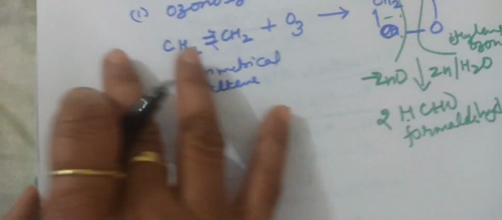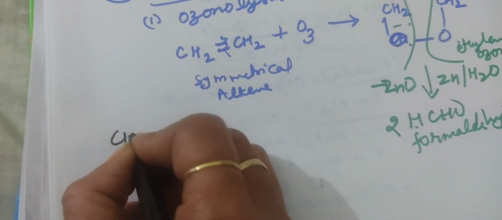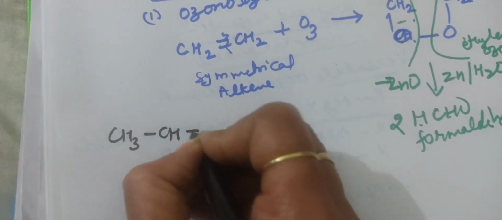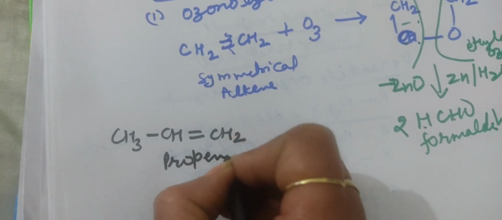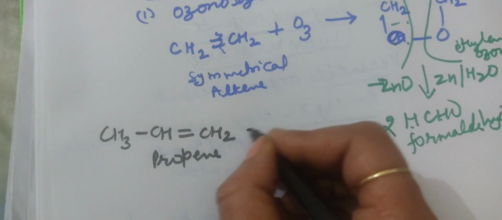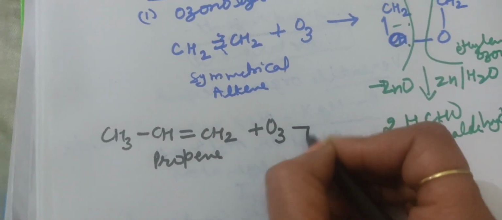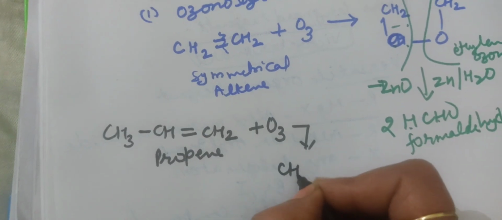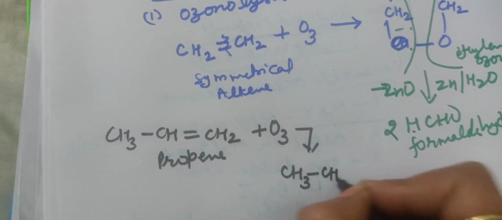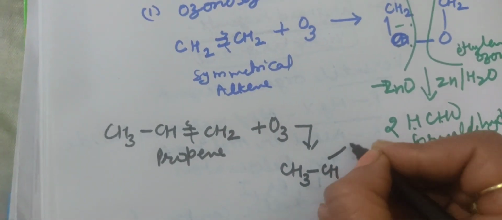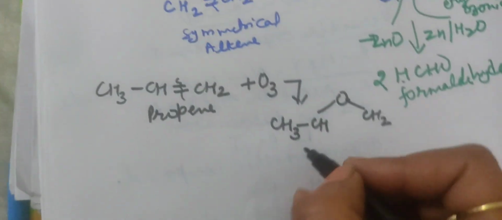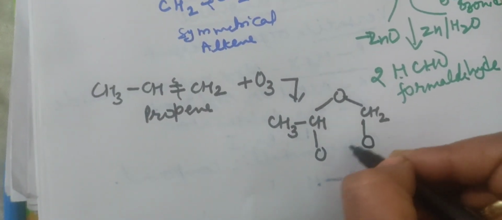Now consider unsymmetrical alkenes, like CH3CH=CH2. This is propene, or propylene. When it reacts with an ozone molecule, again the double bond breaks, giving CH3CH and CH2 connected through oxygens.